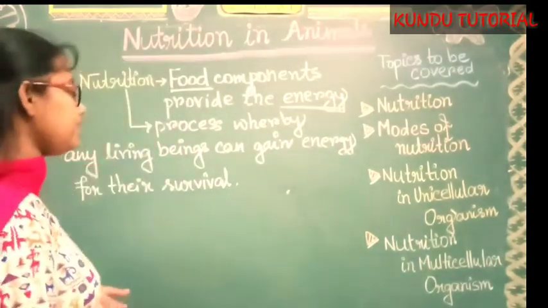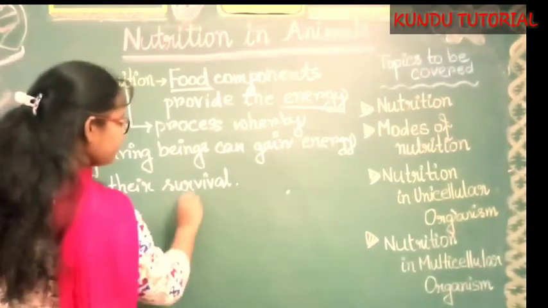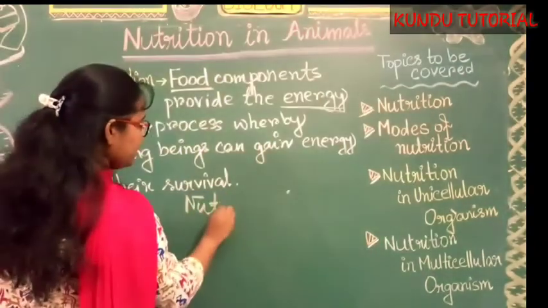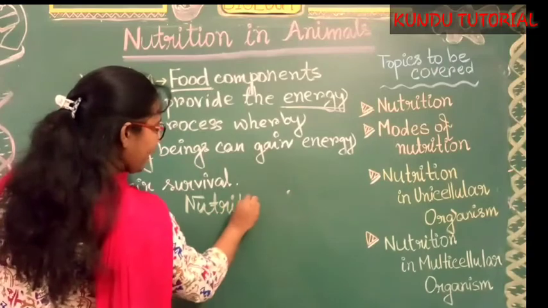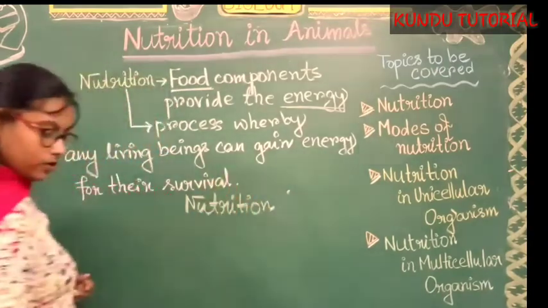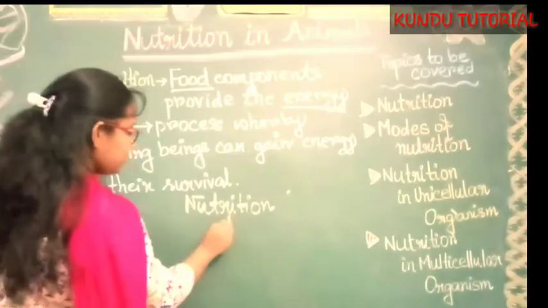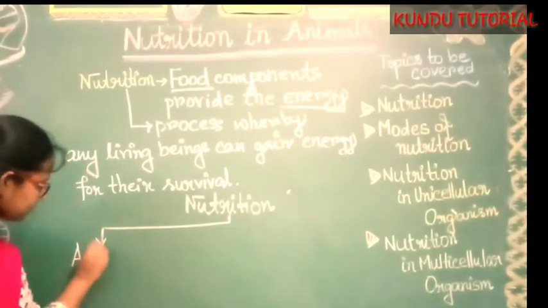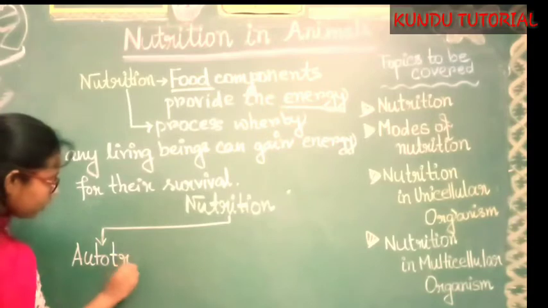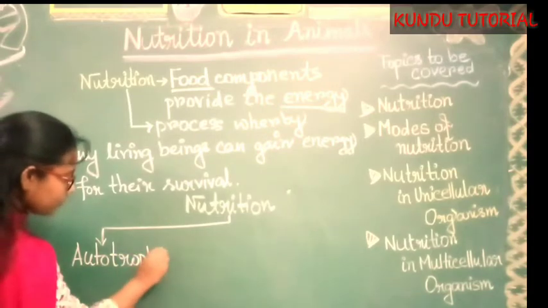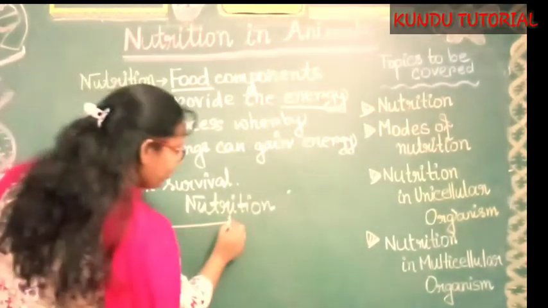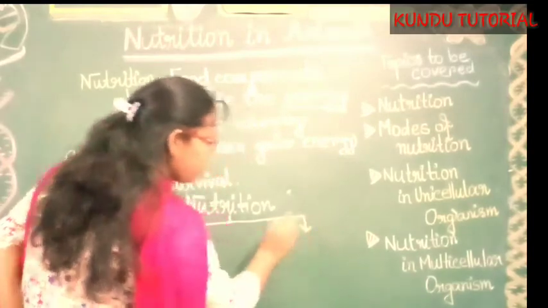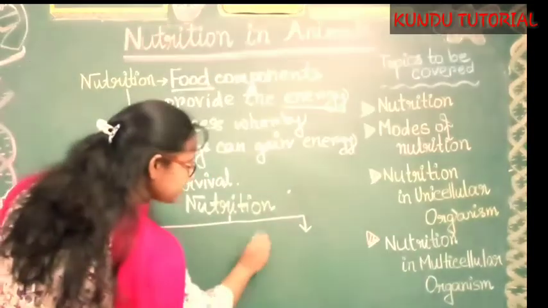Basically the nutrition process can be divided into two. First it will be autotrophic, and second, obviously the opposite of autotrophic, the heterotrophic.